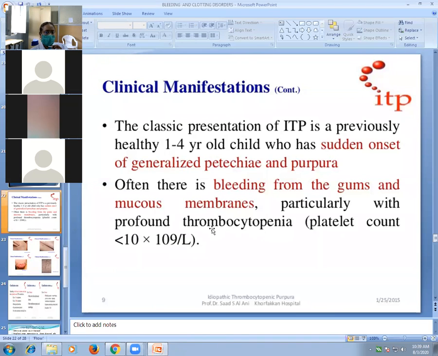Life-threatening bleeding occurs when the platelet count falls below 10,000. So there is bleeding from the gums and from the mucous membranes of the gastrointestinal tract, genitourinary tract, anywhere, particularly with profound thrombocytopenia. It becomes life-threatening when the platelet count falls below 10,000.